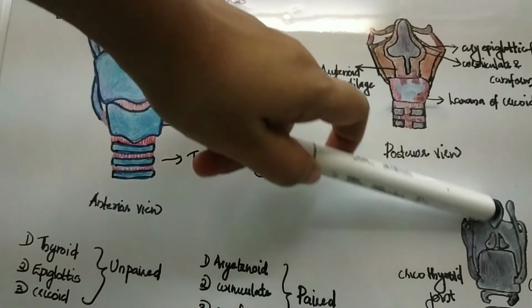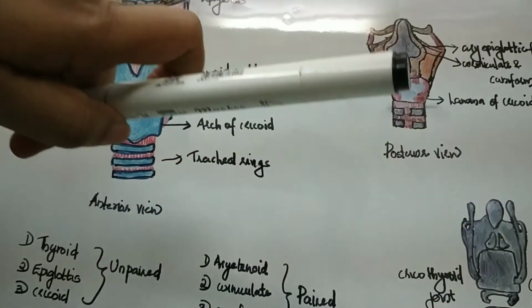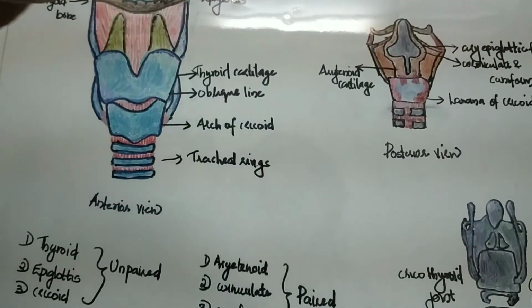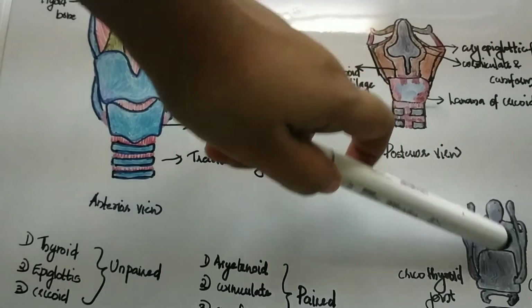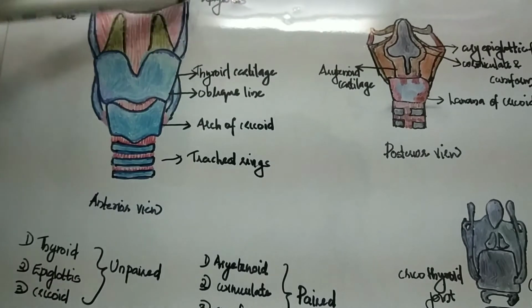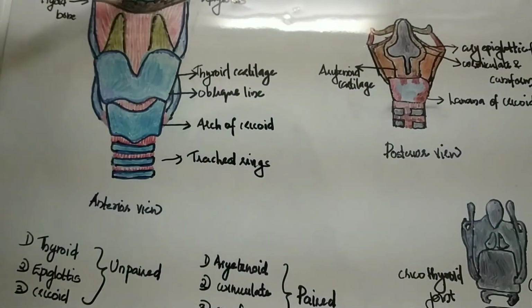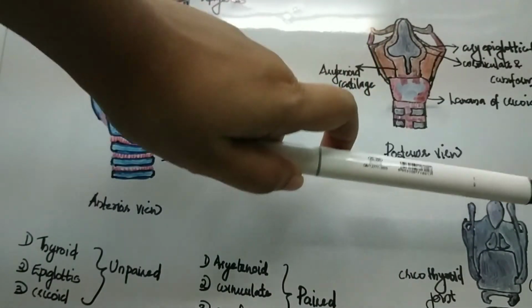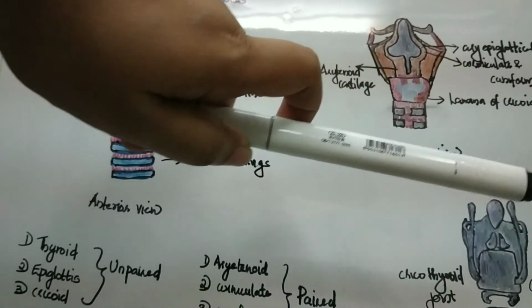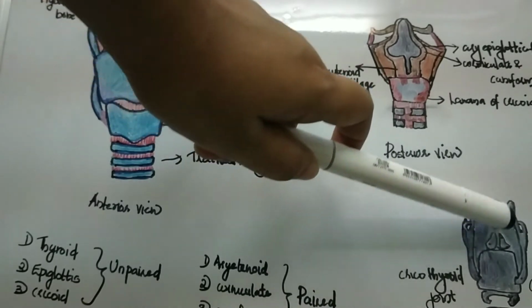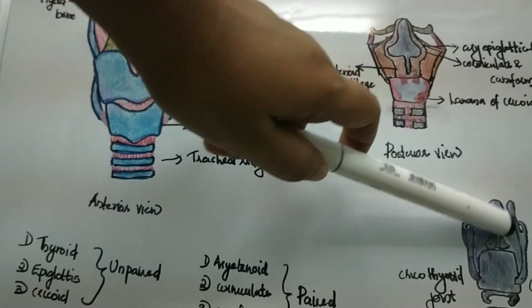So it is a leaf-shaped cartilage placed in the anterior wall of the upper part of the larynx. The upper part is broader and free, and it projects upwards behind the hyoid bone. The lower end is attached to the upper part of the angle between the two laminae of the thyroid cartilage.